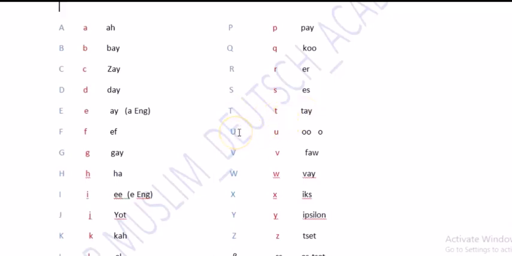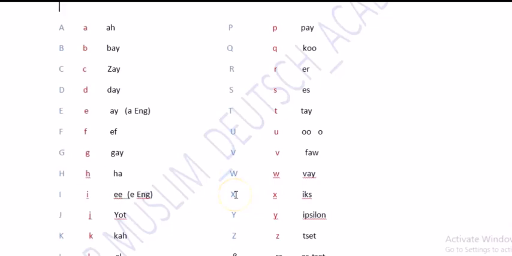The next one is U. It is pronounced a little bit deeper and longer than O. It is pronounced as U. And O is pronounced only as O. The next one is V. V we pronounce in English, and in German we pronounce it as V. The next one is W in English and V in German.